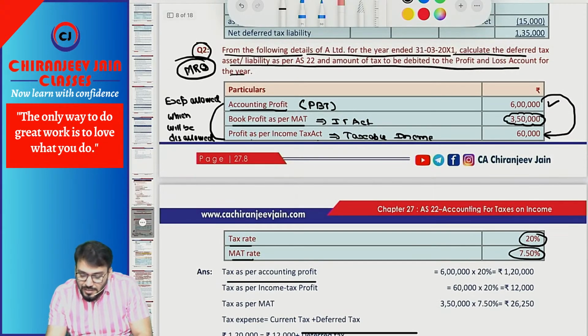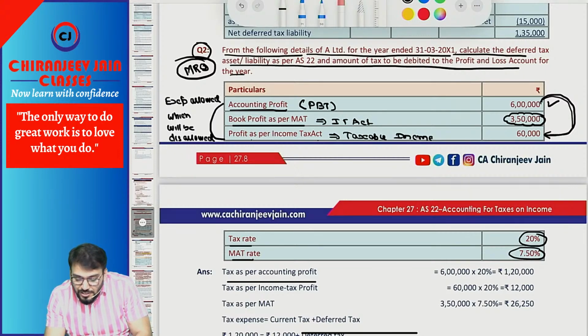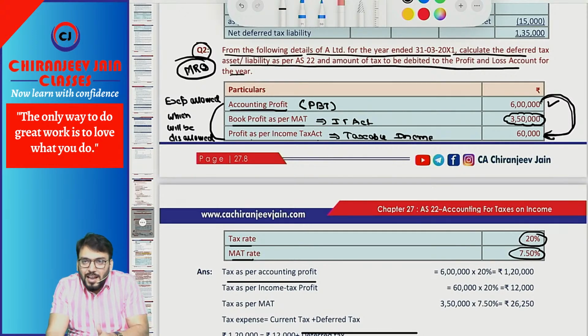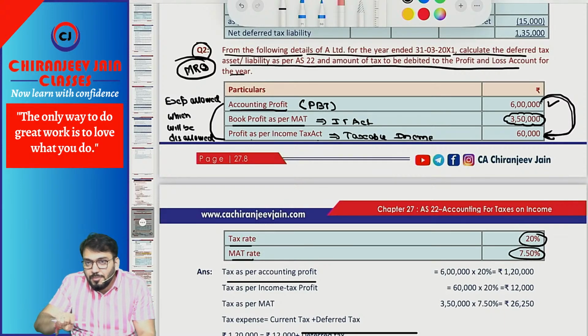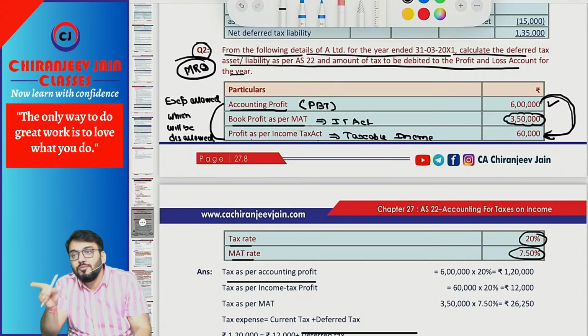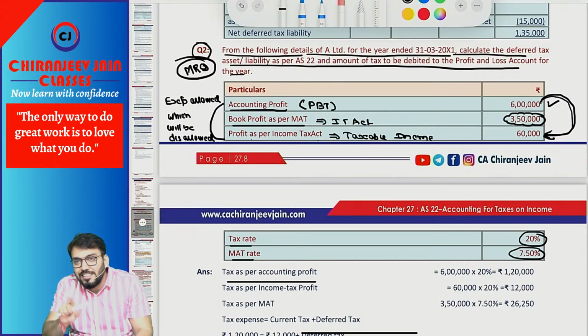Now one more thing. Here 6 lakh is the accounting profit, and the taxable income is 60,000. The difference is 5,40,000. Why is there a difference? It means there are some expenses which have been allowed now, which will be disallowed in future. For any expense which is disallowed now and will be allowed in future, do we calculate DTA or DTL? Deferred tax asset. We create DTA on that.